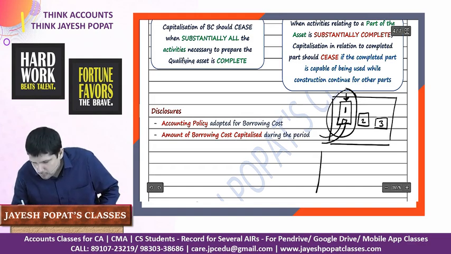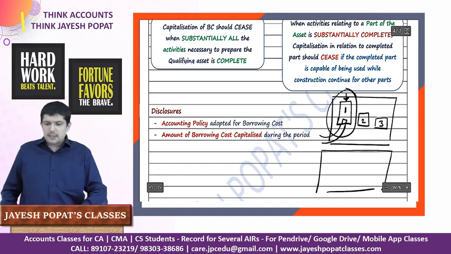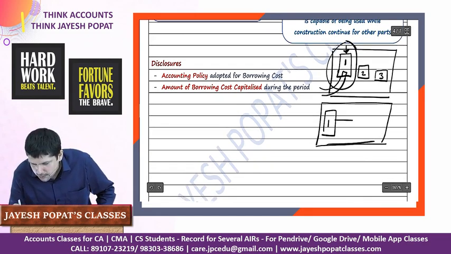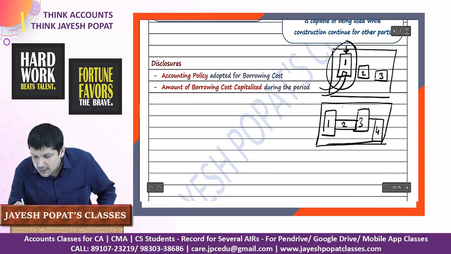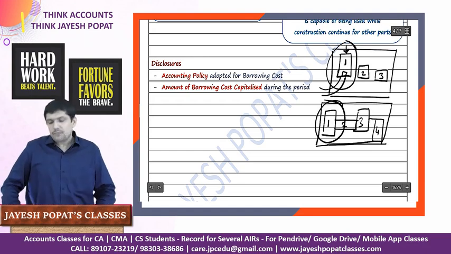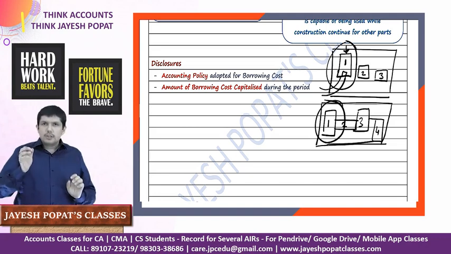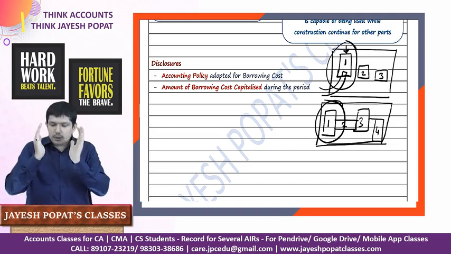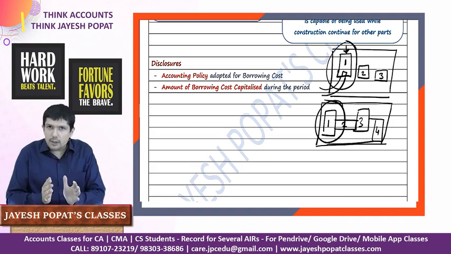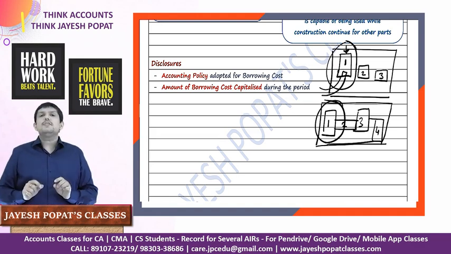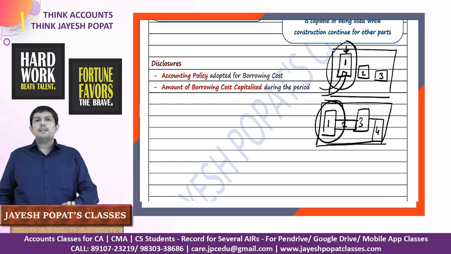But another example could be, look at this very carefully. Let's say we are making certain plant and machinery. Let's say this is the first component of plant and machinery, this is the second component, this is the third component, and this is the fourth component. Let's say this first component is ready. The work is on the second, third and fourth components. Should we stop capitalization of borrowing costs on the first component? Answer is no. Why? Because on an independent basis, component 1 cannot be used. It is to be synced with all the other components and then it could be used. So in isolation, if it cannot be used, you should continue to capitalize the borrowing cost.